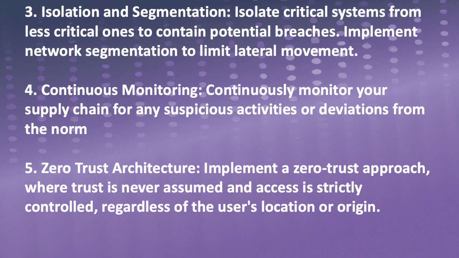3. Isolation and segmentation. Isolate critical systems from less critical ones to contain potential breaches. Implement network segmentation to limit lateral movement. 4. Continuous monitoring. Continuously monitor your supply chain for any suspicious activities or deviations from the norm. 5. Zero trust architecture. Implement a zero trust approach, where trust is never assumed and access is strictly controlled, regardless of the user's location or origin.